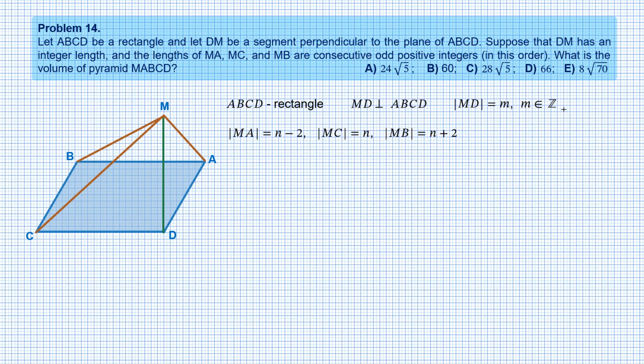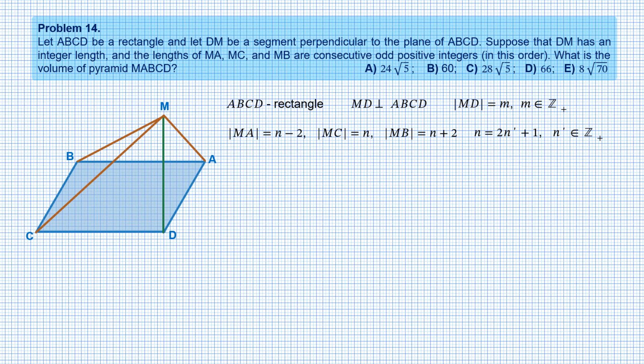Here n is an odd number which must be no less than 3, since the length of MA is also positive. So we write that n is 2n' plus 1, where n' is also a positive integer. All that was just paraphrasing the conditions.